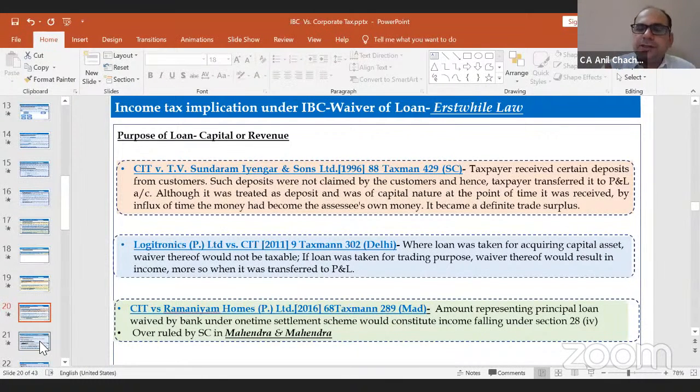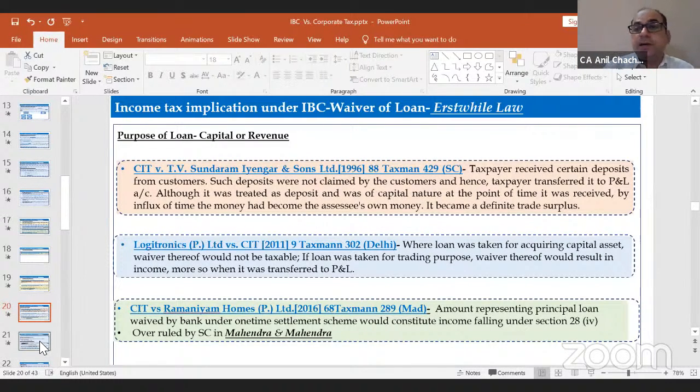So the question was whether the deposits written off from the books and treated as income will be part of section 28(4) or not. The court held that yes, it's part of business income, because by the passage of time it became business income, as the assessee was into the bottling business and got some deposits from the customers. So that is a very peculiar case.